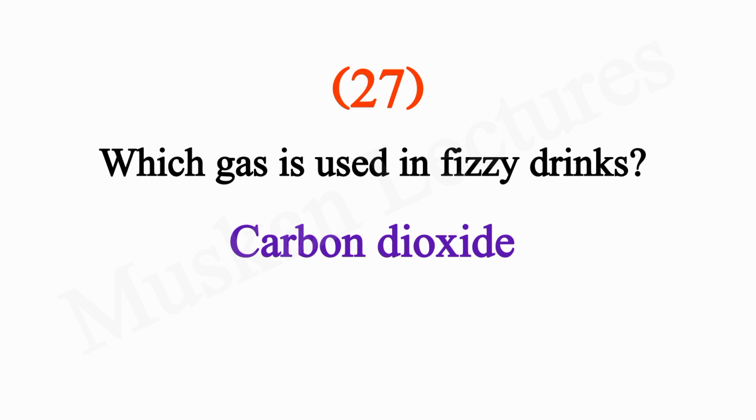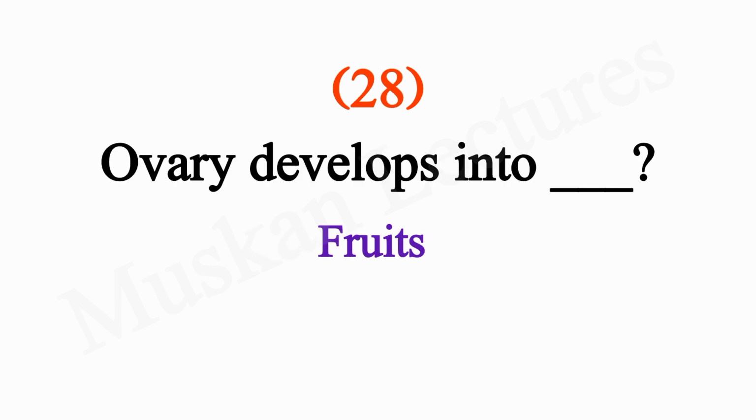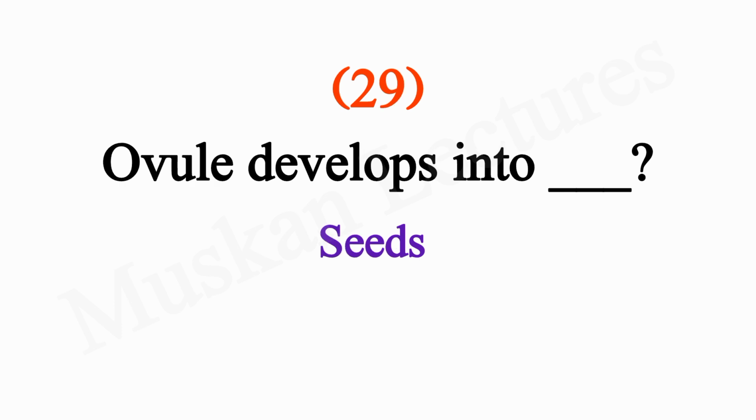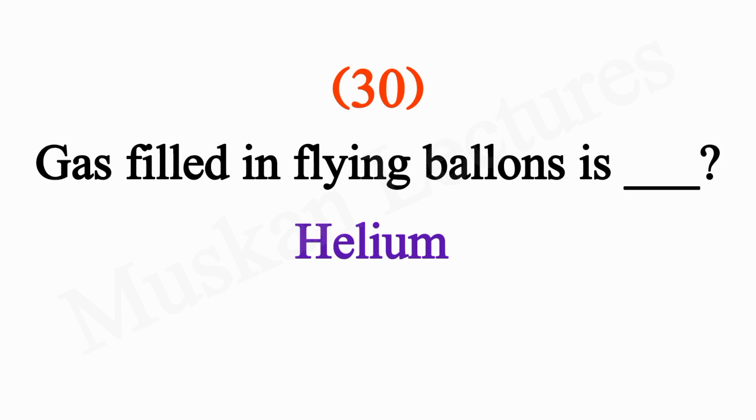Carbon dioxide. Ovary develops into dash fruits. Ovule develops into dash seeds. Gas filled in flying balloons is dash helium.